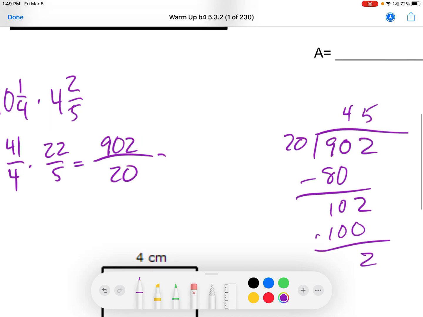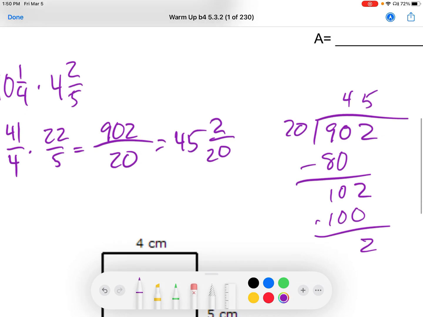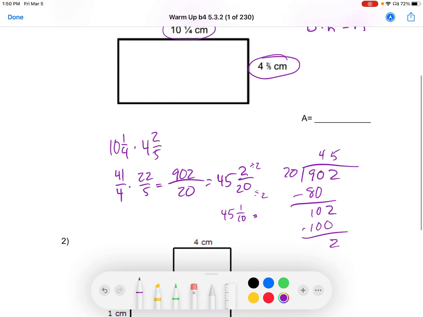So that's going to equal 45 and 2/20ths. Sorry about that. We should reduce 2/20ths all the time. That's kind of what I was doing in my head. We can divide both of these by 2, and so we have 45 and 1/10. What are our units on here? These are square centimeters. Okay.